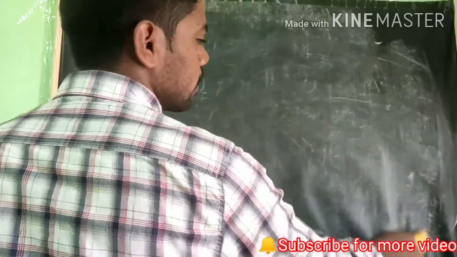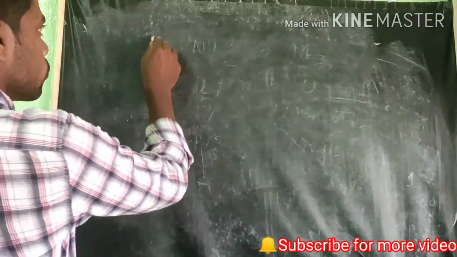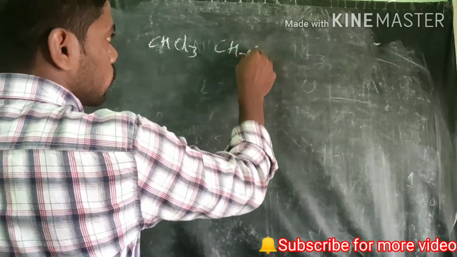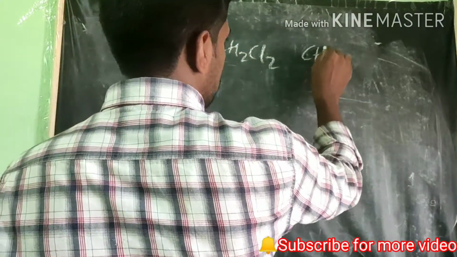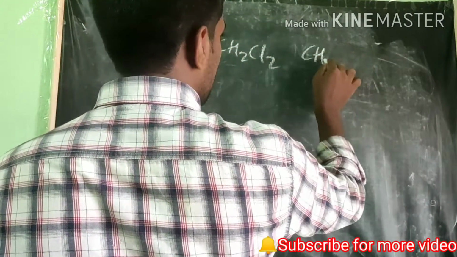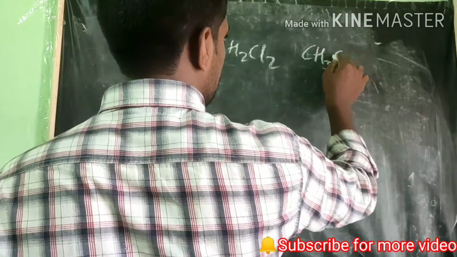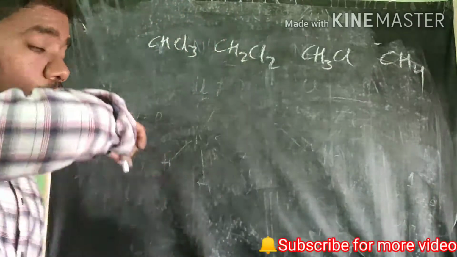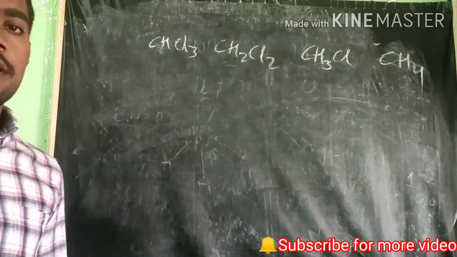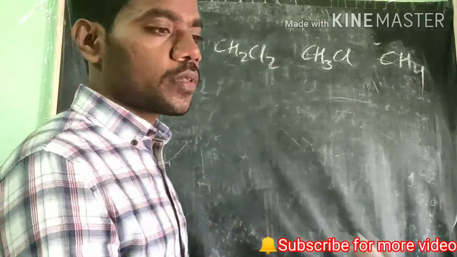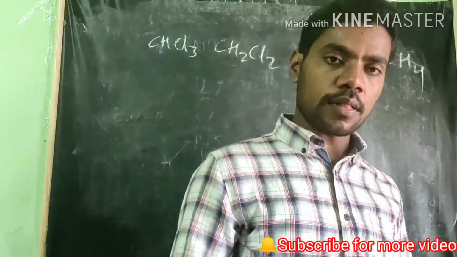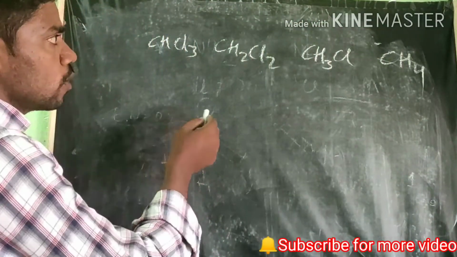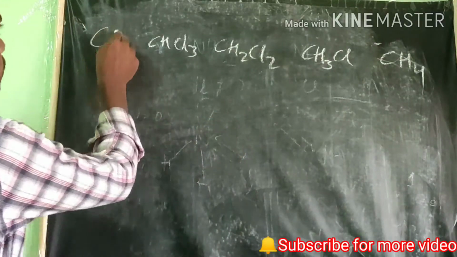And also there are so many questions they ask. How to distinguish between CHCl3, CH2Cl2, CH3Cl, and next one CH4. Among them, which is planar, which is not planar, which has the highest dipole moment, which has less dipole moment. They ask questions like this from this concept. And also one more, I think I have not given this one, CCl4.